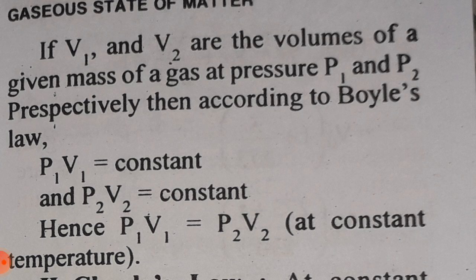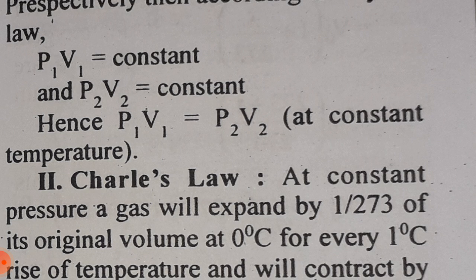If V1 and V2 are the volume of a given mass of a gas at pressure P1 and P2 respectively, then according to Boyle's law, P1 V1 is equal to constant and P2 V2 is equal to constant. Hence, P1 V1 is equal to P2 V2 at constant temperature.